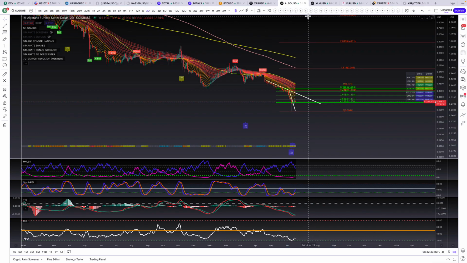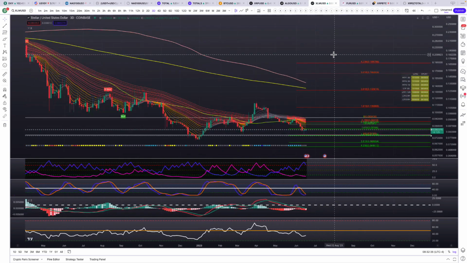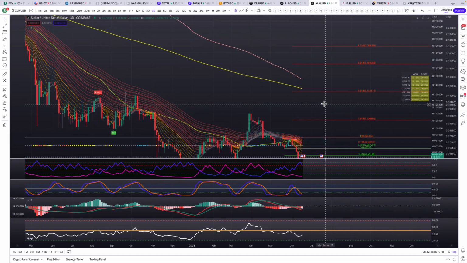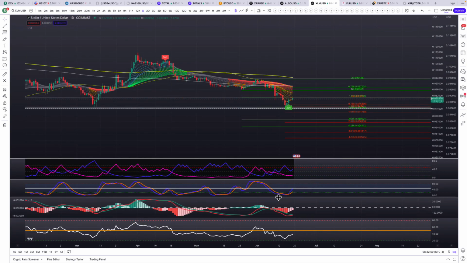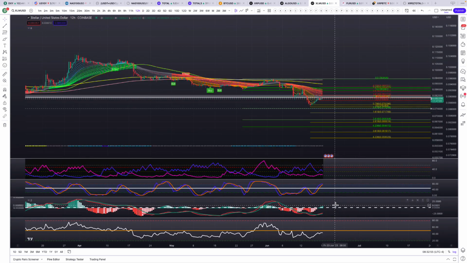Now let's go to XLM. XLM on the 3-day chart had a nice candle close here, touched with the wick right down to it. And right now it does look like we're curling up with the momentum, stock RSI, MACD, TSI. It's a 3-day chart. If we look at the daily, we're already crossed up. We got the buy tag. If we look at the 12-hour chart, we're crossed up here.